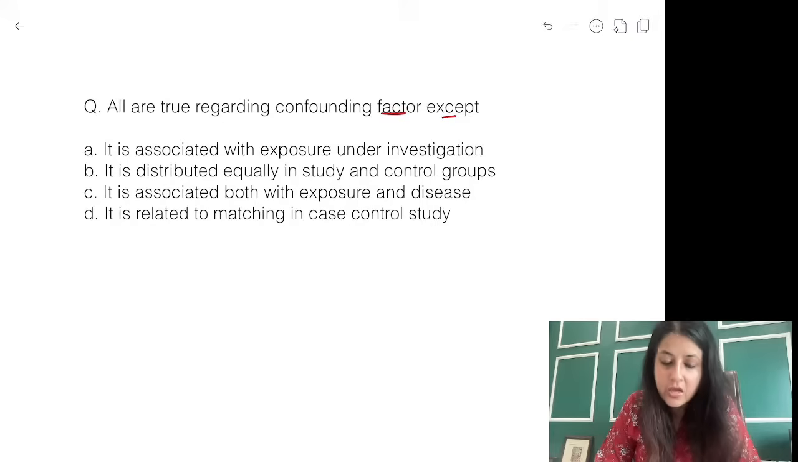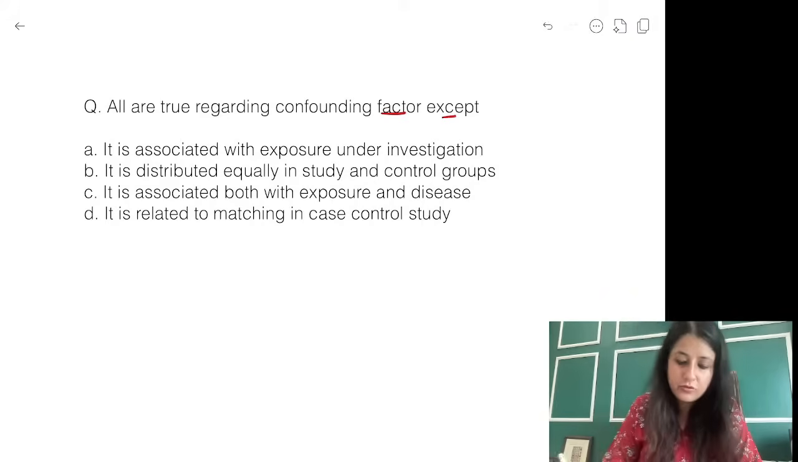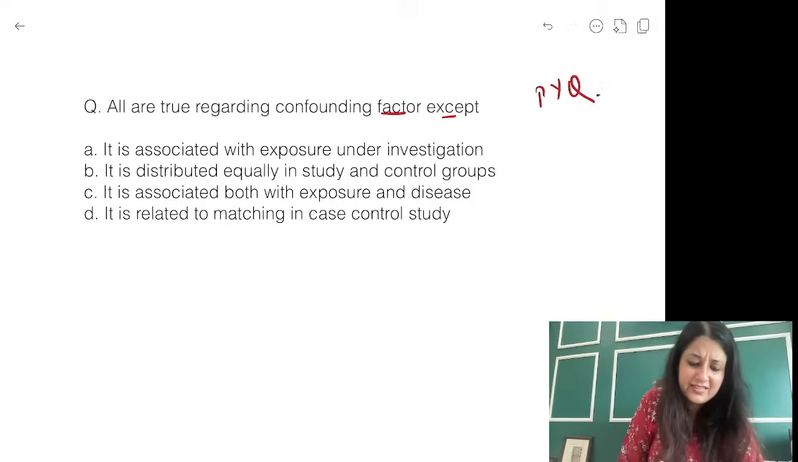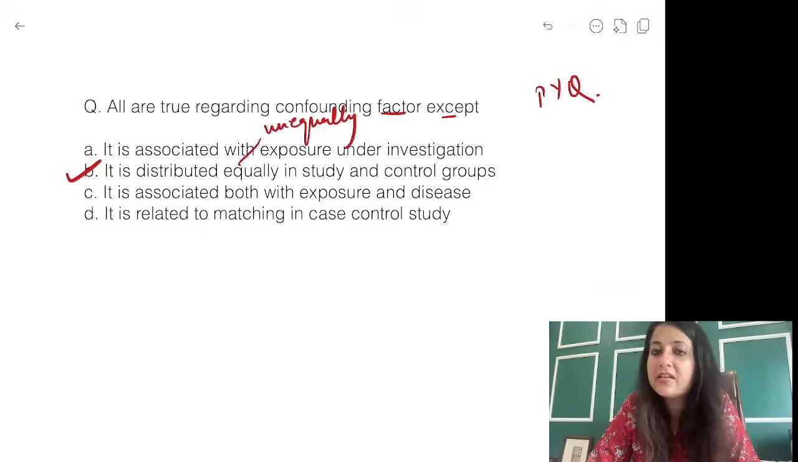इसका आंसर बताओ. All are true regarding confounding factors except: it is associated with exposure under investigation; it is associated both with exposure and disease; it is related to matching in case control. This is the exact PYQ. Is it distributed equally? No. It is distributed unequally. That is why it's a confounder.